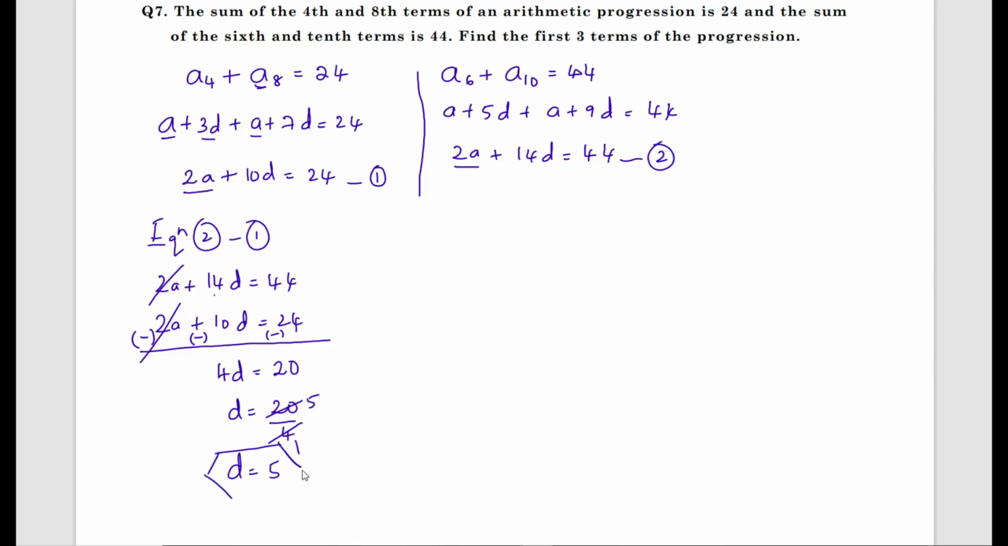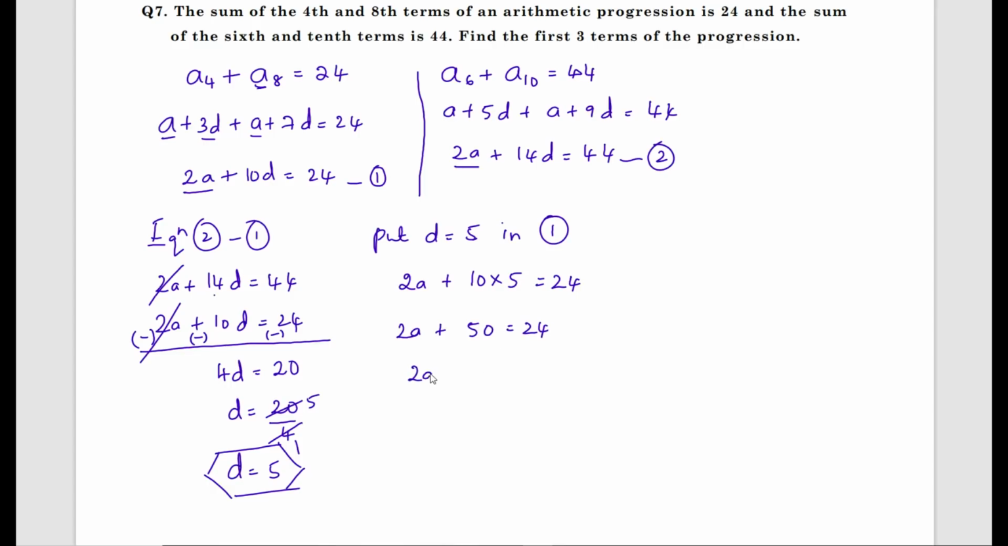I got the value of D. Now what should I find out? I should find out the value of A. Put D equals 5 in equation 1 or 2. I'll put it in equation 2. What do I get? That is 2A plus 10 times D, 10 into 5, equals 24. 2A plus 50. 10 fives are 50.